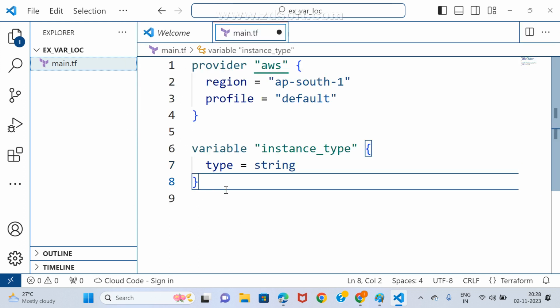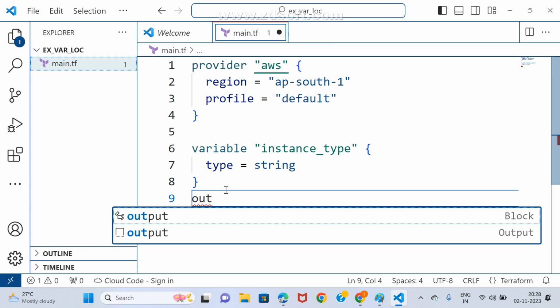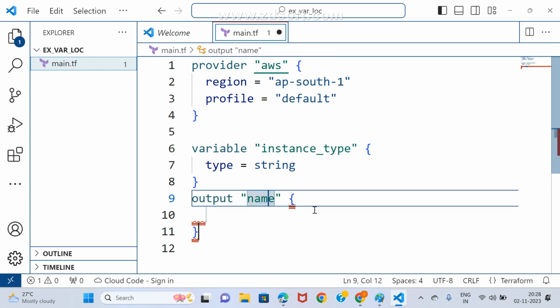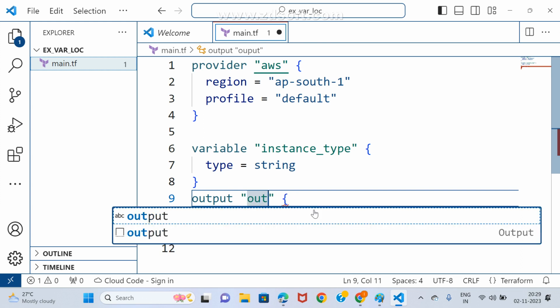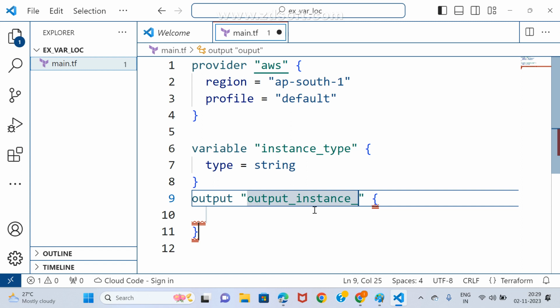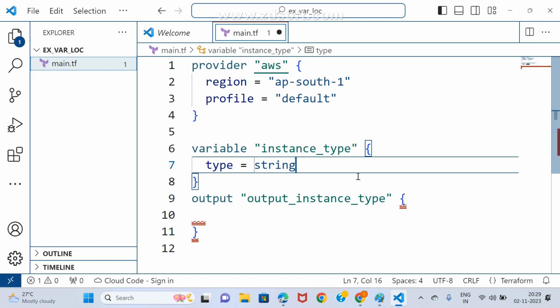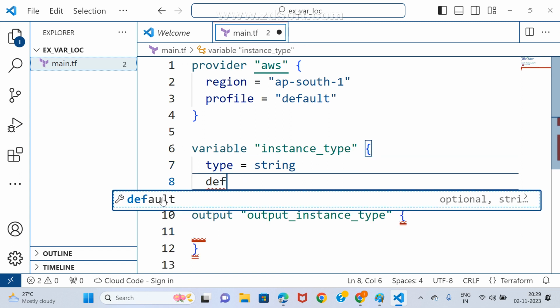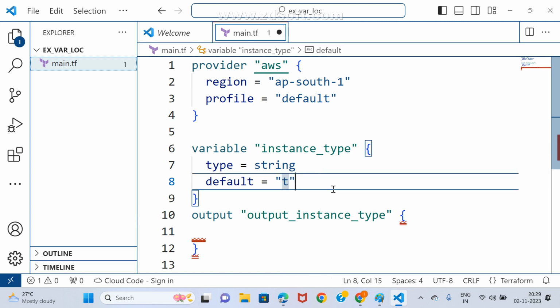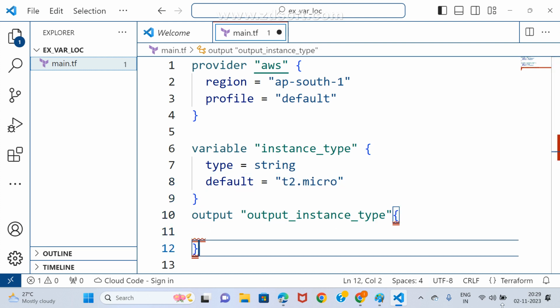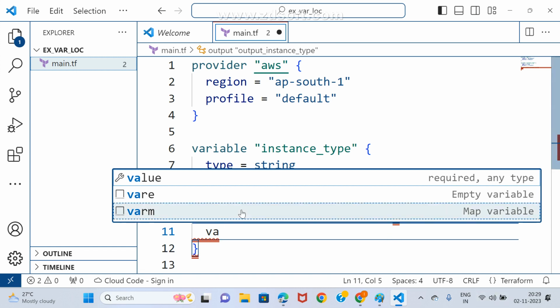Now the same thing I want to display as output. Output instance type. I am taking output instance_type. How can I apply this? Anyone respond? It is default. What is the default value for this? t2.micro. Is it t2.micro? Now value is equal to.